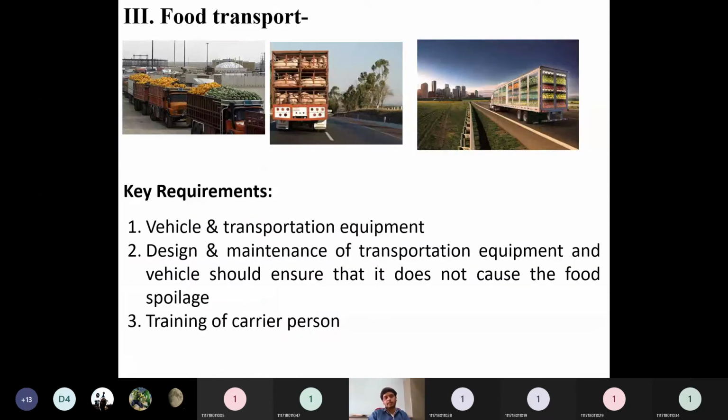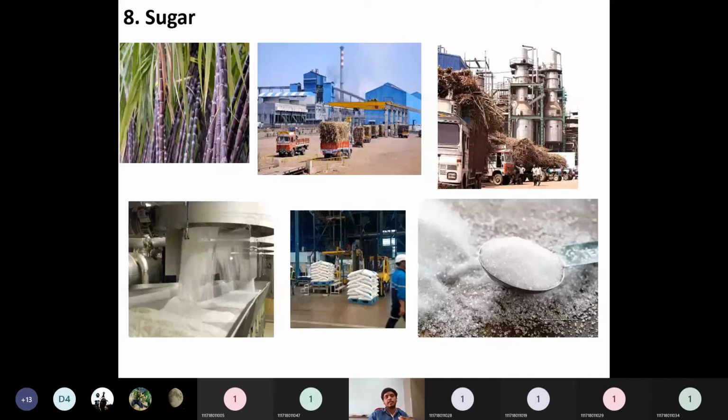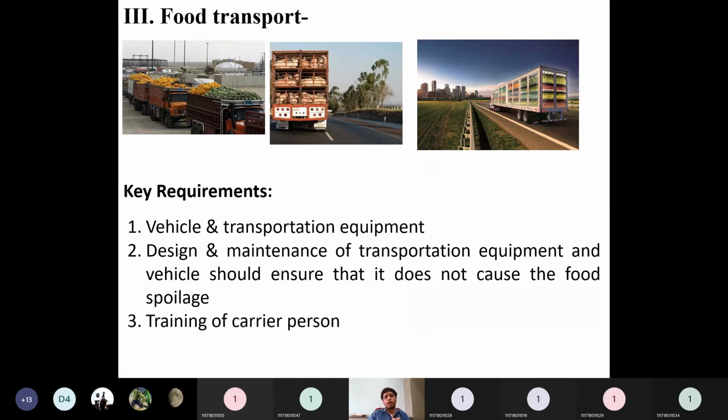Then the next one is food transport. What is food transport? Until here, this is the food processing industry. Before that, we have seen food storage, how to store food, like refrigeration and everything. After food transport, you will come to know how to refrigerate, what the refrigerated routes and refrigerated carriers are, and what engineering aspects are involved in cold storage. The next aspect of the food industry is food transport. After harvesting and after processing, the food needs to be stored properly.